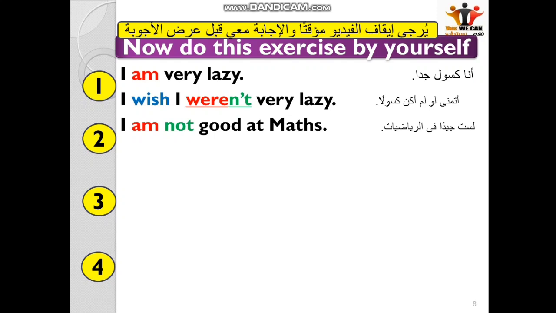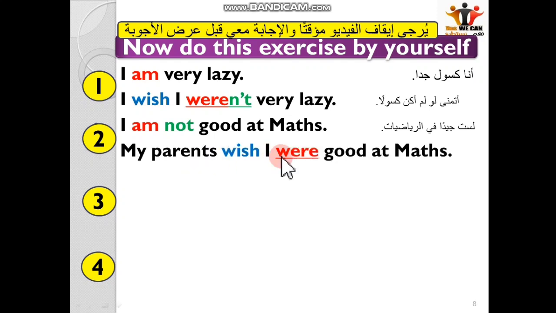Clear? So I'm going to give the answer. I am not good at maths, so we say my parents wish I were good at maths. I hope you've got this correct. If you remember, we have already said that I, he, she and it can be followed by were. It's correct. It's an exception for the lesson of wishes. We can say I wish I were good at maths. Clear? Great. Let's go to number 3.